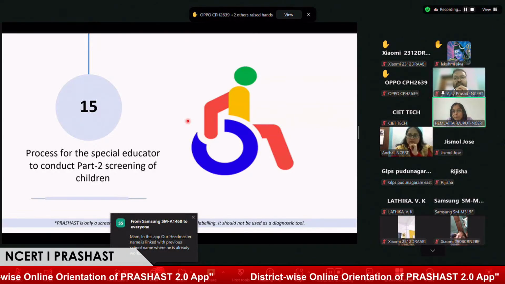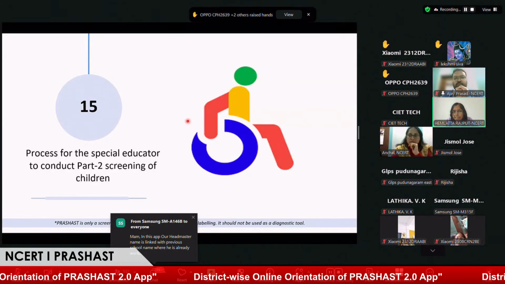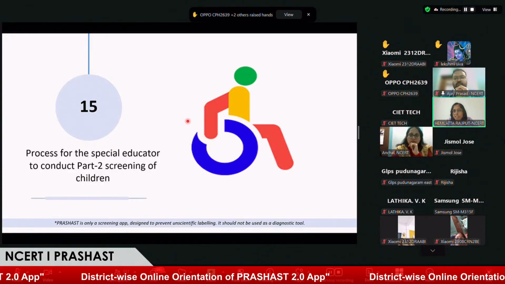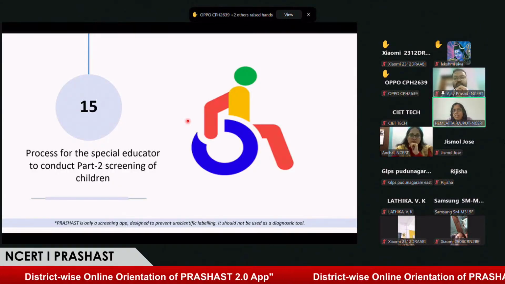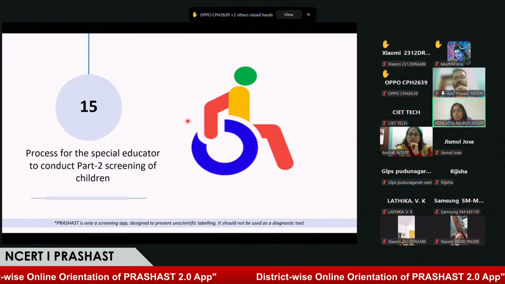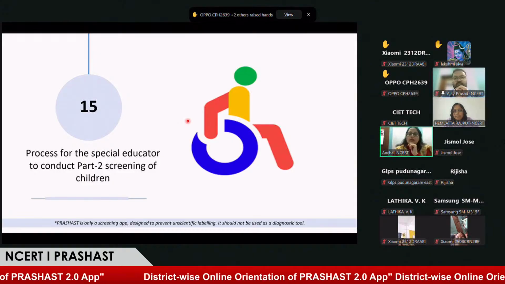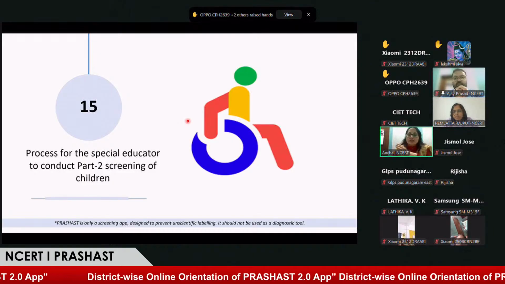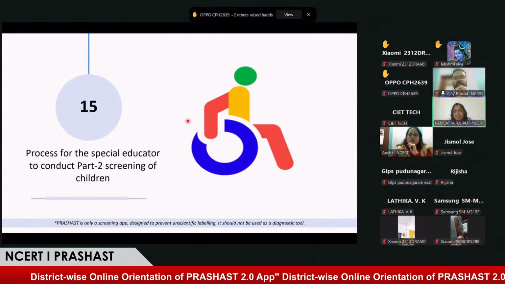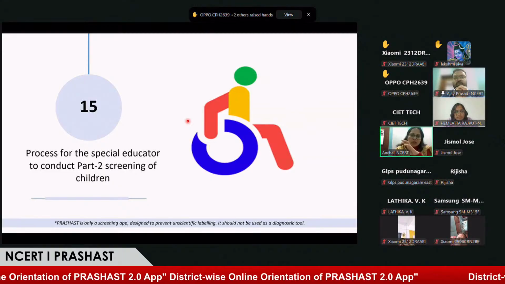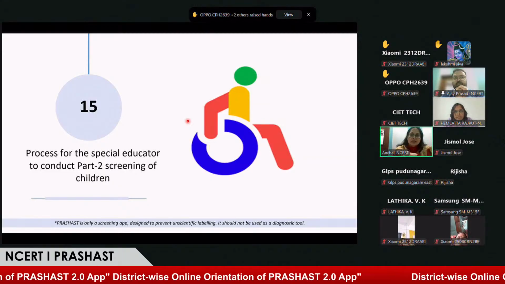Once we complete part 1 and select some of the students, having highlighted that 63 statement for the students, only those students are going to be screened for part 2. So it's very important that we first complete part 1. Okay. And we add all the students in the class. Yes, there is no doubt about it. So, Sanjana ma'am, hope you received your answer. Hemlatta ma'am is saying we need to add all the students in the classes.